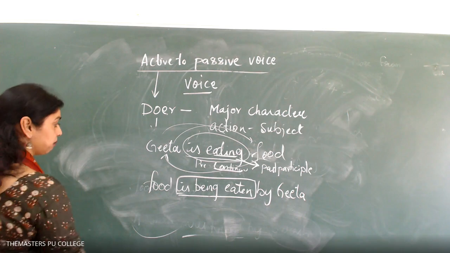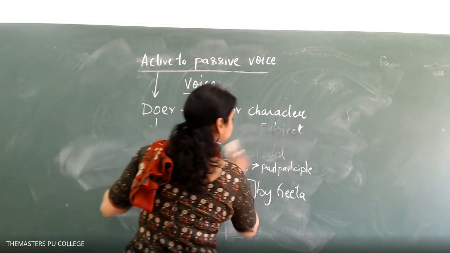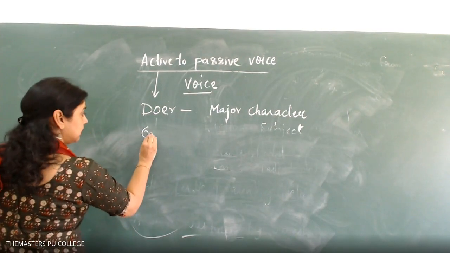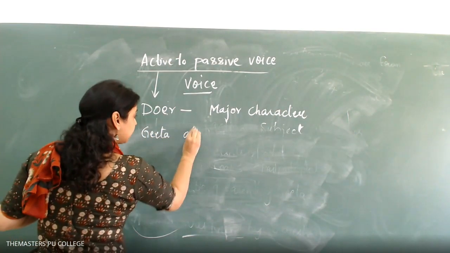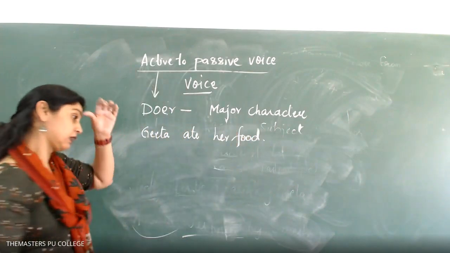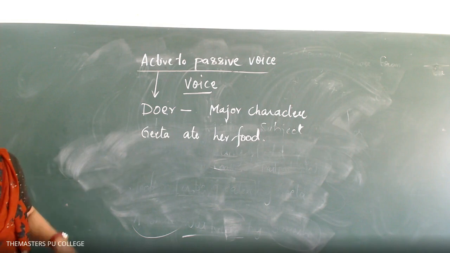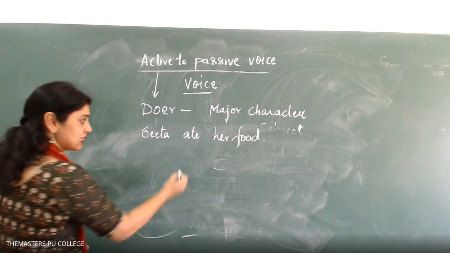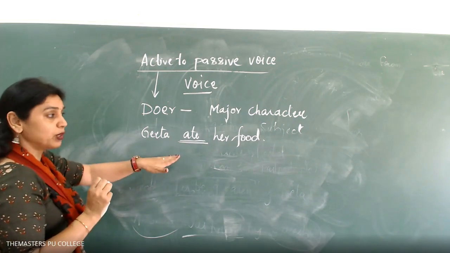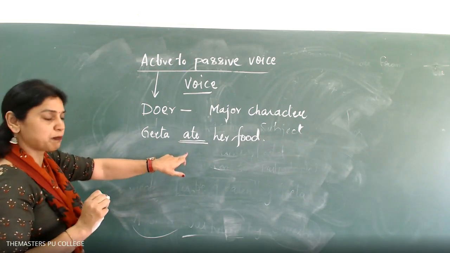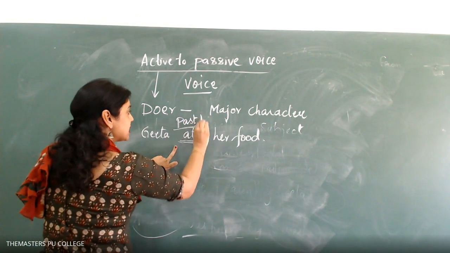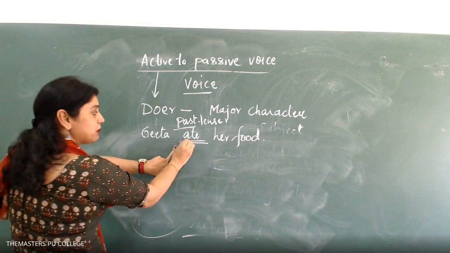I'll give you the next one. Very simple, I'll give. Geeta ate her food. Which one is this? Ate is what? It is past. I have to keep this in mind, that it is ate. What I have to do is bring the past participle of ate, keeping in mind this is past tense. Which tense is this? So I have to keep this in mind.